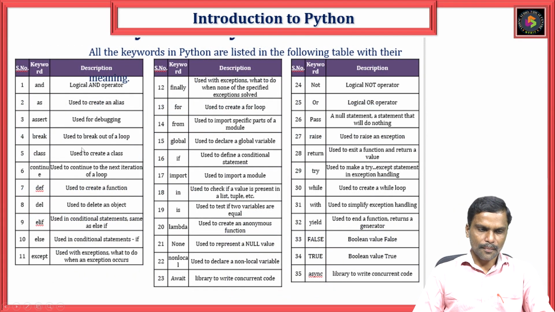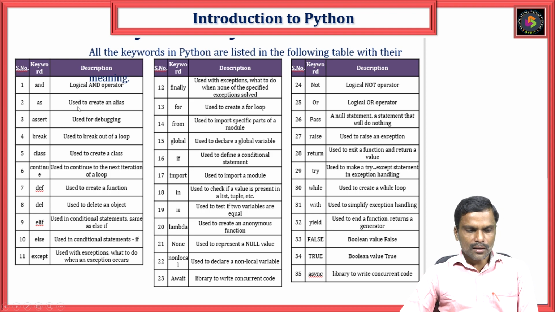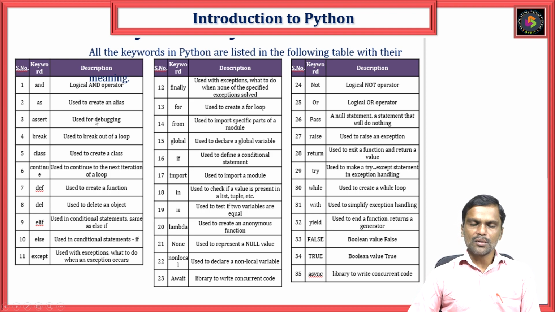Here you can see. And: logical and operator. This and keyword we are using for the logical and operator. As is used to create an alias. Next one is assert. This is for debugging purposes, to find the errors.